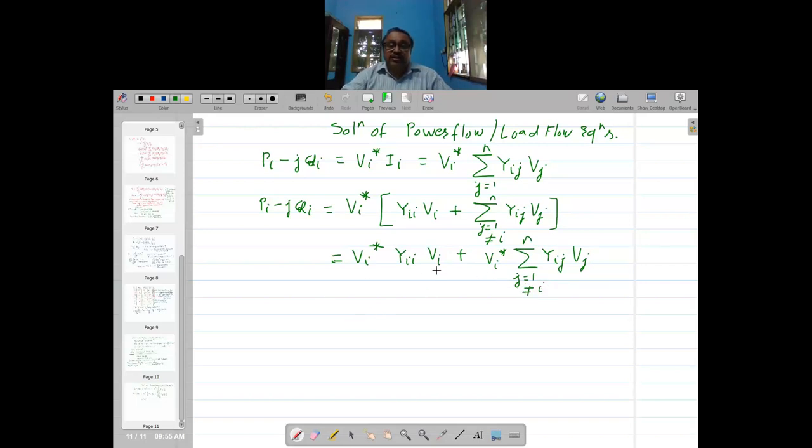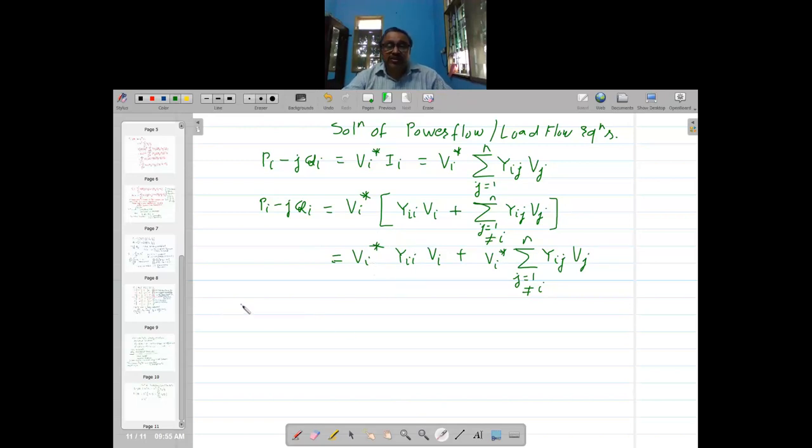And then I write this equation in terms of Vi. So now I will try to express it in terms of Vi. So this term complete, I will take it on the left hand side, and then I will divide by Yii and Vi conjugate.